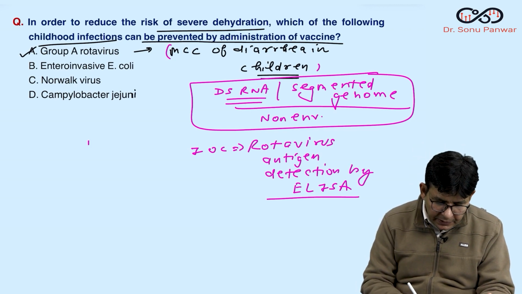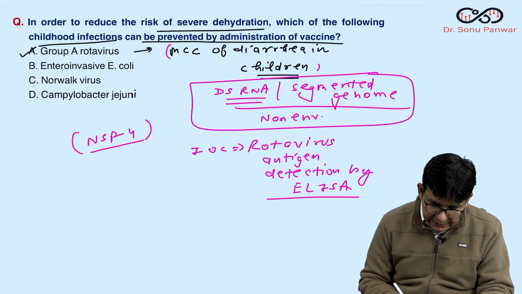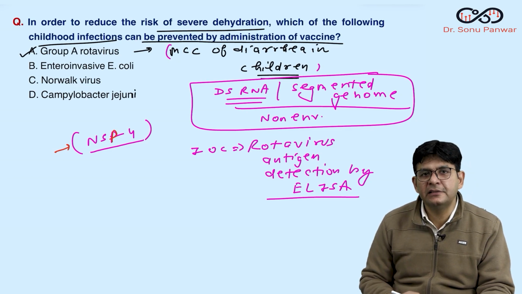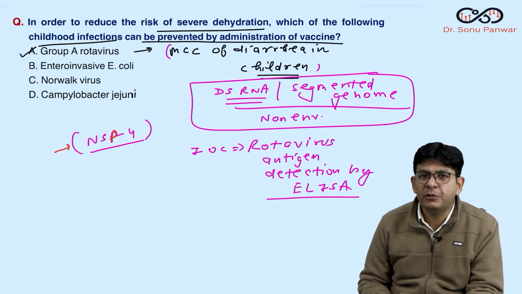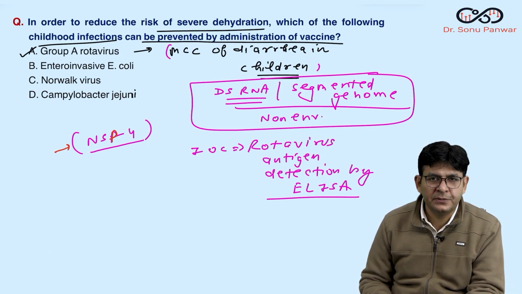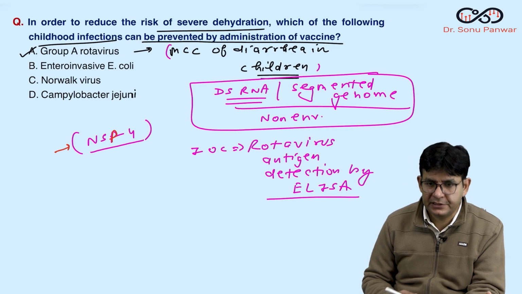Other than that, NSP4, non-structural protein 4, is responsible for secretory diarrhea. And Rotavirix and Rotatec, these are the vaccines. It comes by the name of Rotarix also. They are the ones associated with the side effect termed intussusception. And now they are in our national schedule also. So that is also an important point to remember regarding rotavirus.